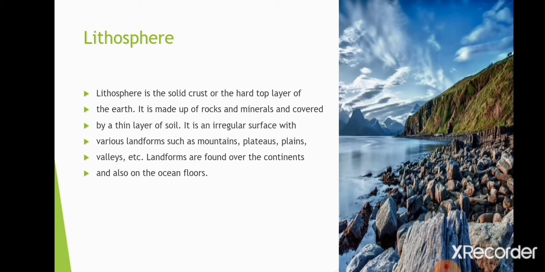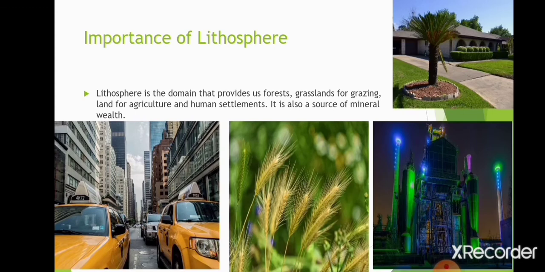This lithosphere is very important for us because we live on it, we build houses on it, we make factories, we make roads, and we have vehicles which run on the roads. Each and every human activity takes place on the lithosphere, so it is very necessary for us.